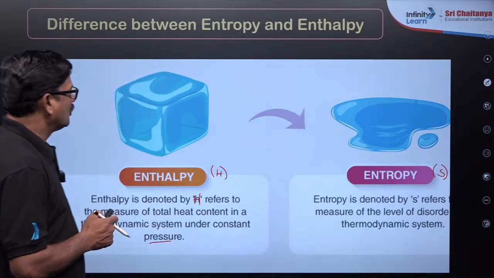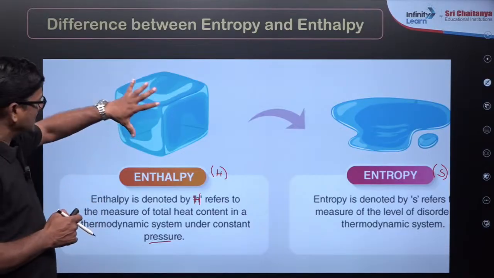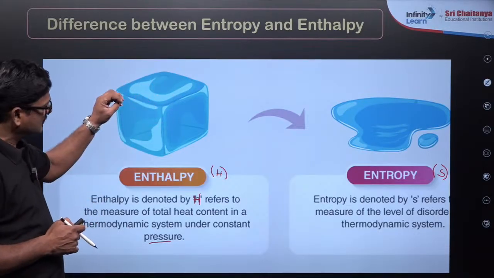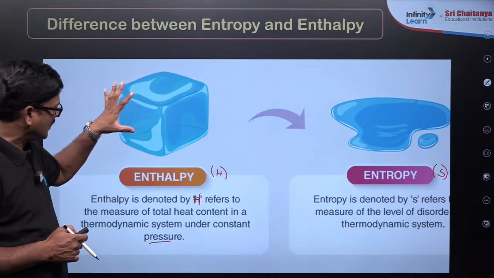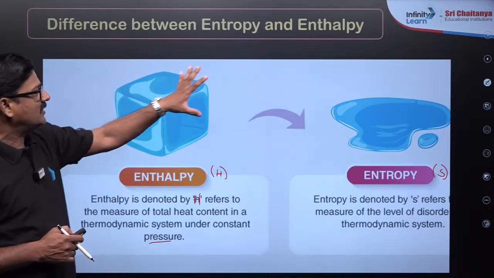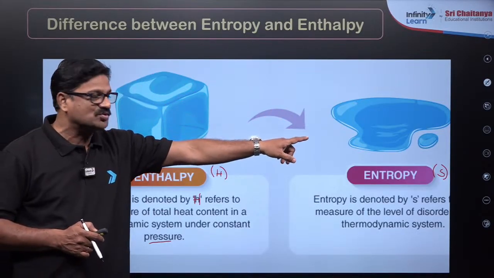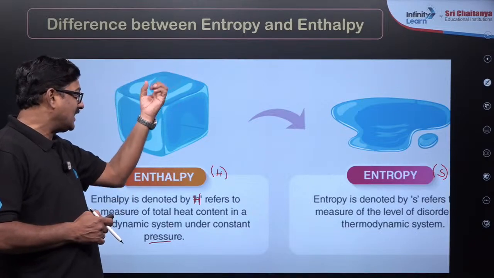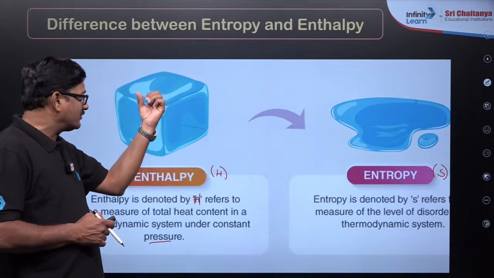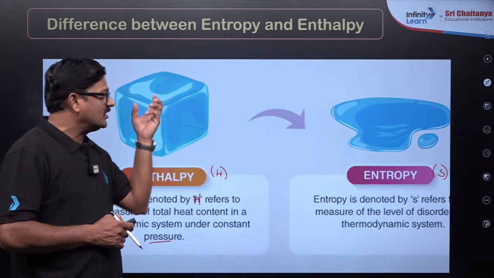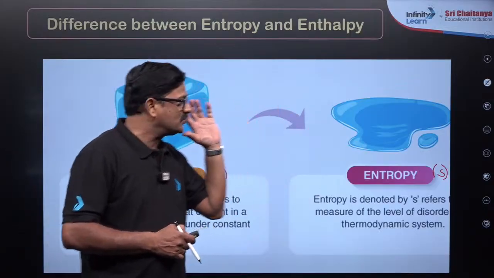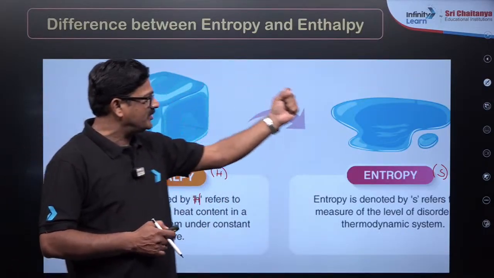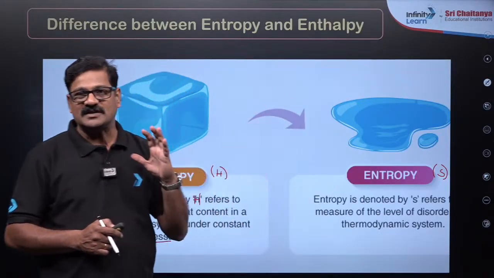Right? So let us say a cube of ice is in the solid state, and when it melts, it gives rise to a liquid state. So it is going to absorb heat, ताकि a solid state, a बर्फ जो है ना, this is going to be molten to give its liquid state.